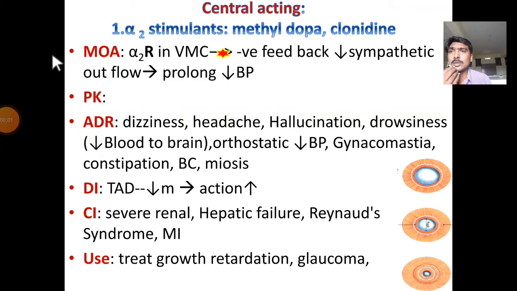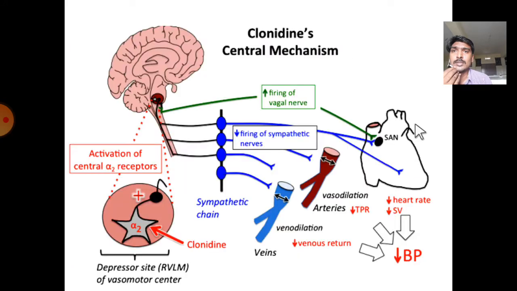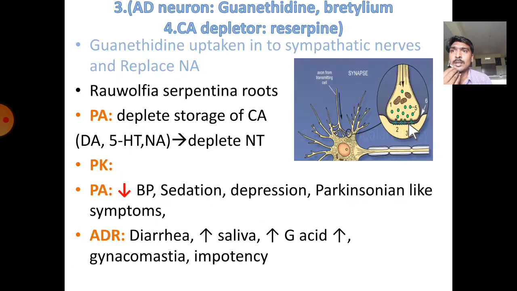Antihypertensive agents. Part 1, alpha 2 receptor stimulants, is already completed. Now I would like to explain the next classification: adrenergic neuron blockers, guanethidine and bretylium, and the catecholamine depleter reserpine. Guanethidine is selectively taken up into the sympathetic nerves and replaces the noradrenaline from its storage. In the same way, Rauwolfia serpentina root extract also depletes the storage of all catecholamines like